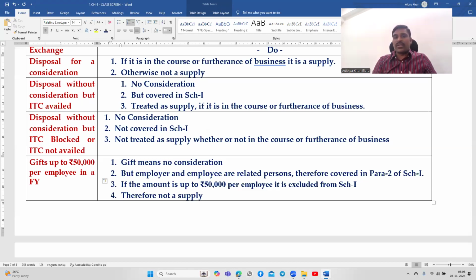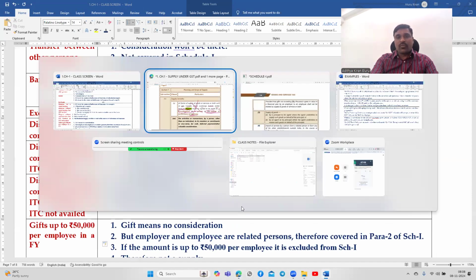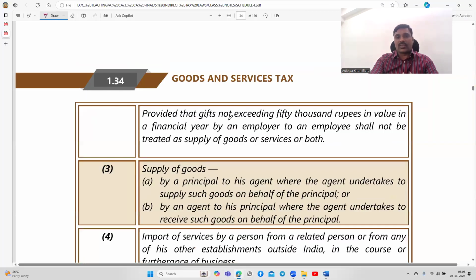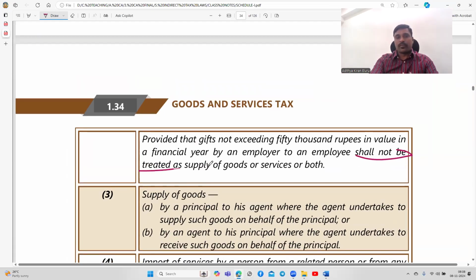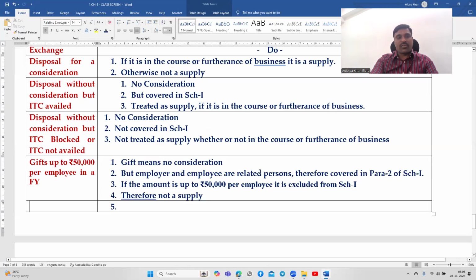Sir, why not a supply, sir? No consideration, so it is not covered in section 7, and at least you have to see Schedule 1. Schedule 1 is also not covered, since up to 50,000 they are specifically excluded. That specifically excluded is not treated as a supply. Gifts more than 50,000.